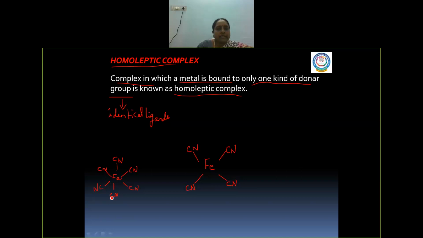If you check the ligands, all are cyanide. There is no other ligand around. So identical ligands are around the metal, and such a type of compound is called a homoleptic complex.